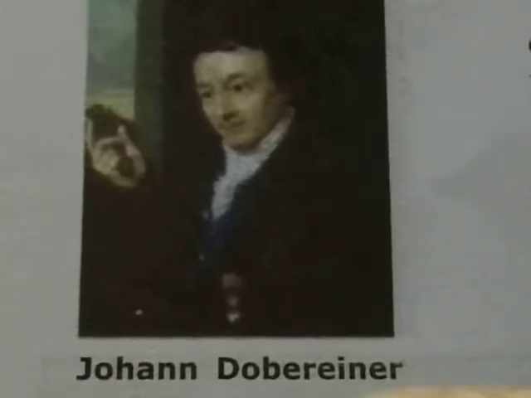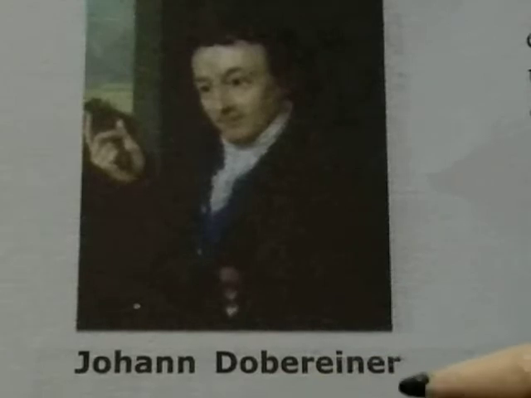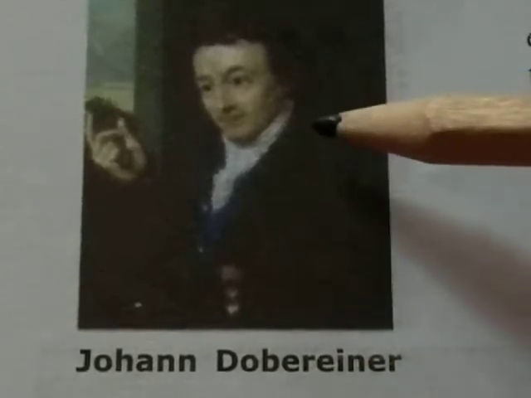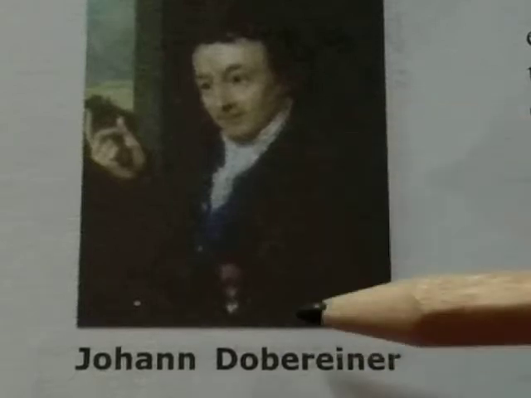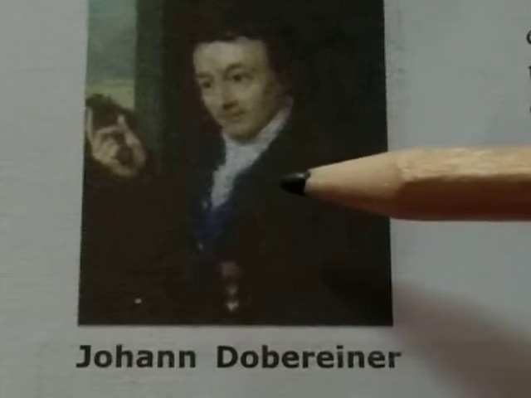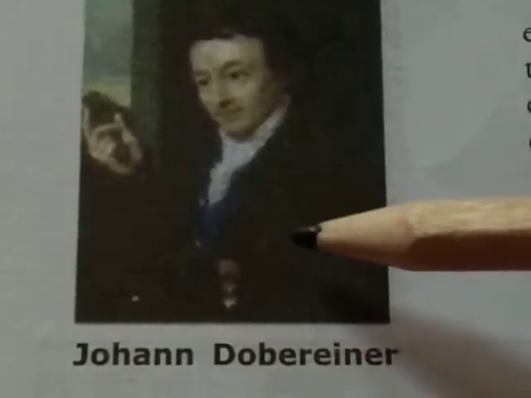But one limitation is left of Johann Dobereiner's triads. He could not arrange all the elements at that time into the triad form. Only a few elements he could identify.